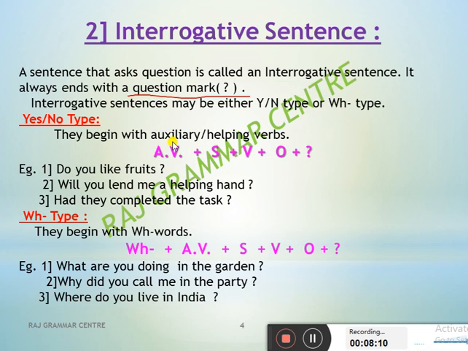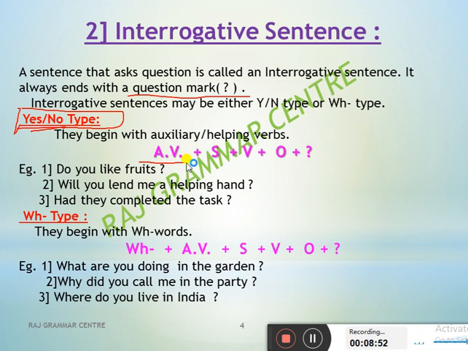Yeah, see the interrogative sentence. It begins with, listen, yes-no type. It begins with an auxiliary or helping verb. First remember one thing: why do we call it yes-no type? Because here the person will give a reply with only yes or no. How will you identify this one, or how will you frame it whenever you are speaking? If an auxiliary verb is in the starting, a sentence beginning with an auxiliary verb, then it is an interrogative sentence. And if the auxiliary verb is starting, the person will give the answer in yes or no.